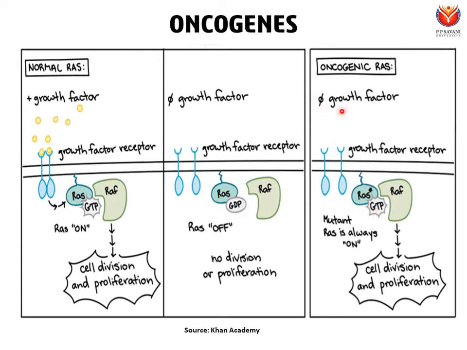So even though there is no growth factor, even though growth factor receptors are not bound to growth factors, and even though growth factor receptors are not in the dimeric state, RAS does not need any signal from the receptors. RAS will always be in the active form because it is bound to GTP, and there is no possibility that the active form of RAS can be converted into the inactive form.